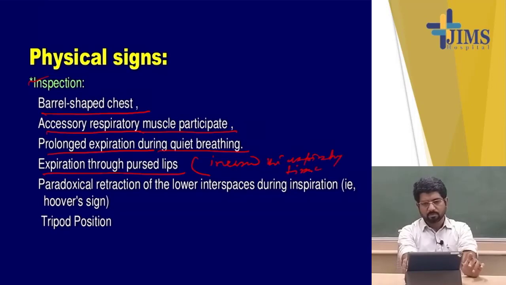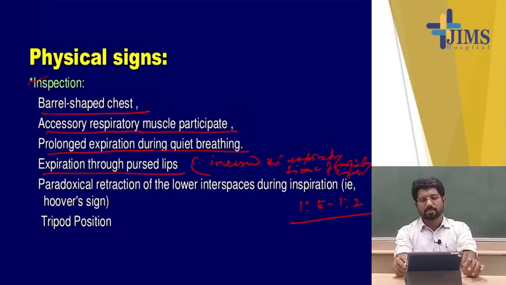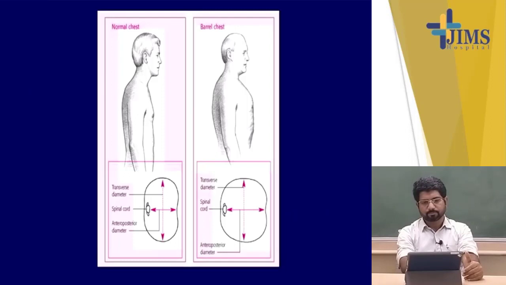The expiratory time of the respiratory cycle: if you remember the I:E ratio, that is normally 1:2. In COPD patients they have an increased expiratory phase, so that they can take the expiratory time just to exhale the carbon dioxide, to remove the carbon dioxide. Now there is paradoxical retraction of the lower interspaces during inspiration, or the Hoover sign, and the tripod position.